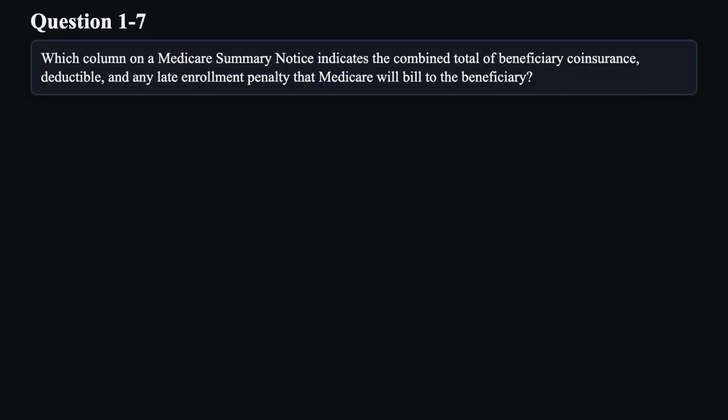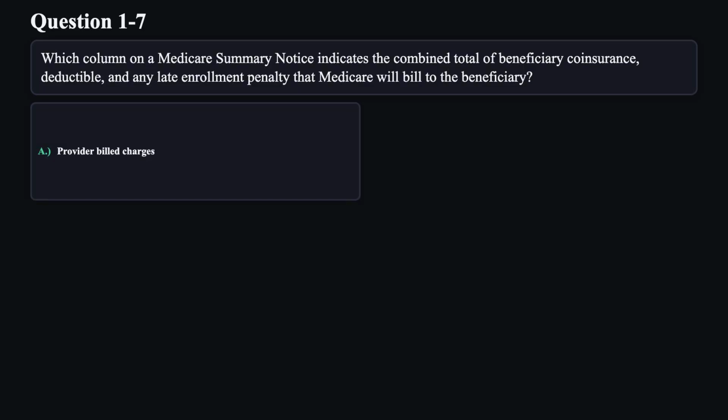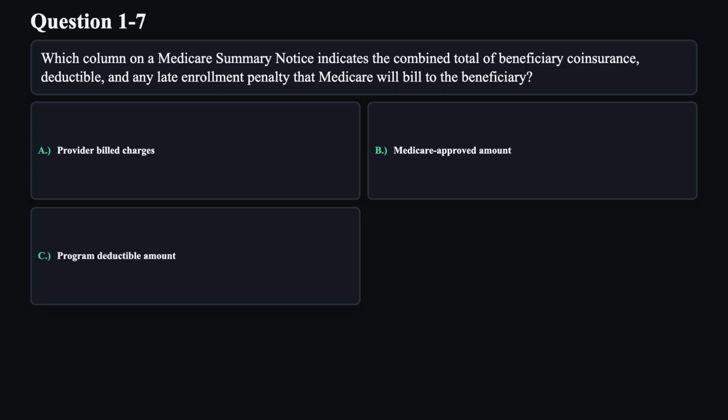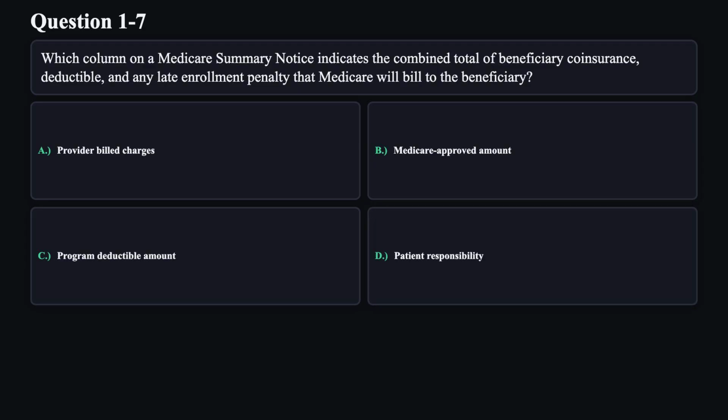Question 7. Which column on a Medicare summary notice indicates the combined total of beneficiary coinsurance, deductible, and any late enrollment penalty that Medicare will bill to the beneficiary? A. Provider bill charges. B. Medicare approved amount. C. Program deductible amount. D. Patient responsibility.